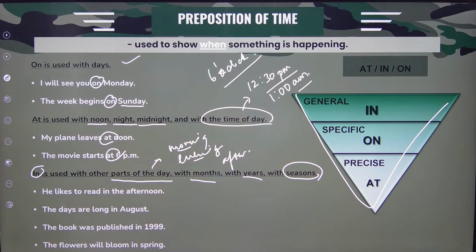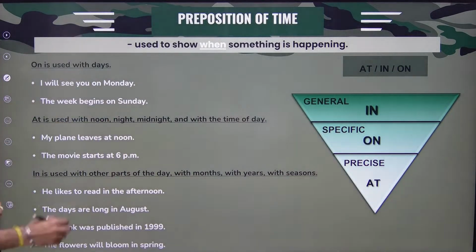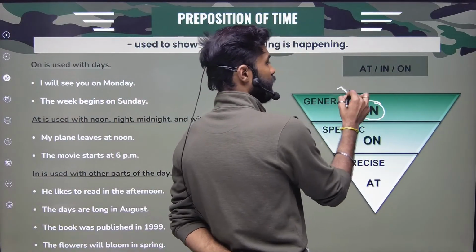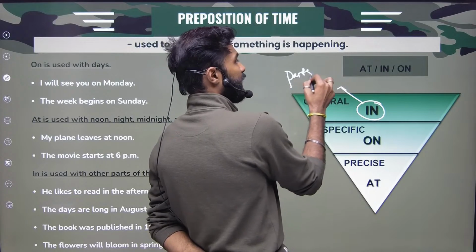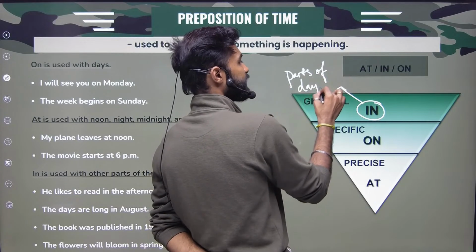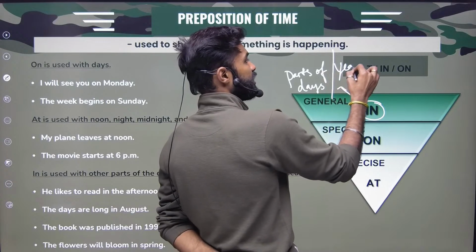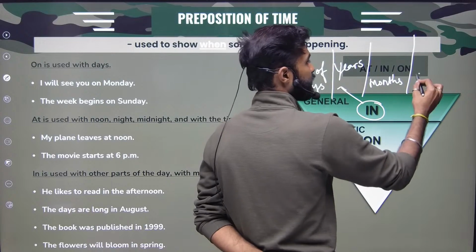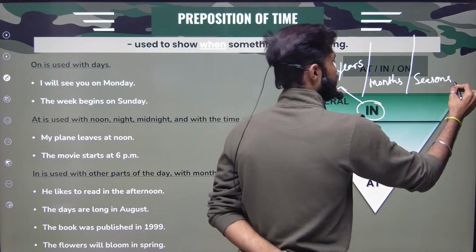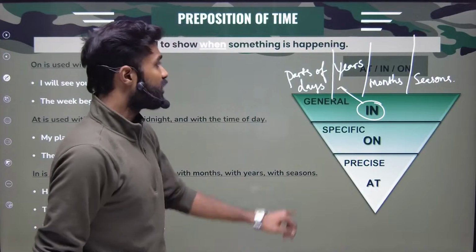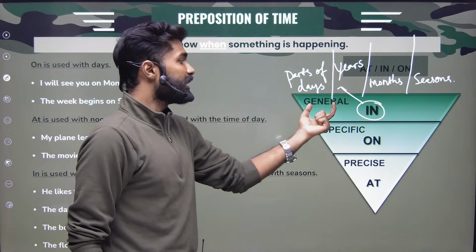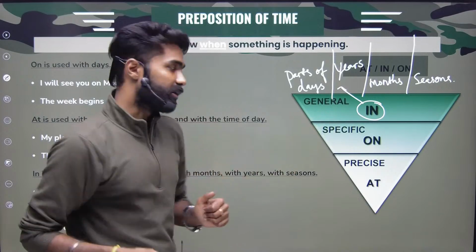Yes, if you have any doubts, please let me know. Right? So yeah, we can easily summarize here that for mentioning anything like parts of the day, months, year, or season, I will be using in, the very larger and general.